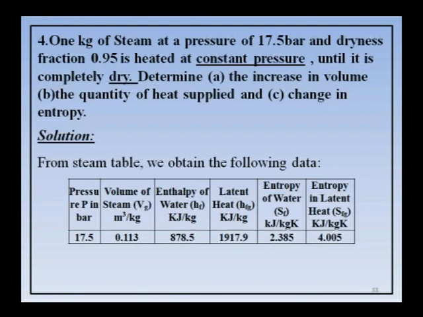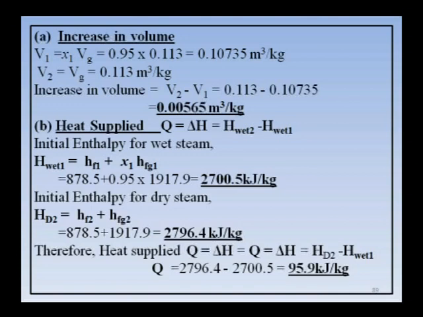So, you take the values from the steam table just for one pressure, because initial and final pressure are the same. I have taken all the values Vg, Hf, Hfg, and entropy he asked, therefore I have taken Sf and Sfg. Okay. First, increase in volume. The initial condition is wet, therefore I have taken V1 is equal to x1 Vg, you are getting around 0.10735.